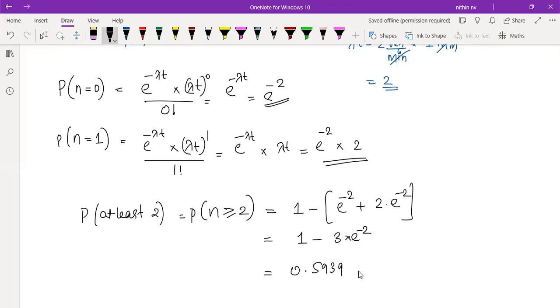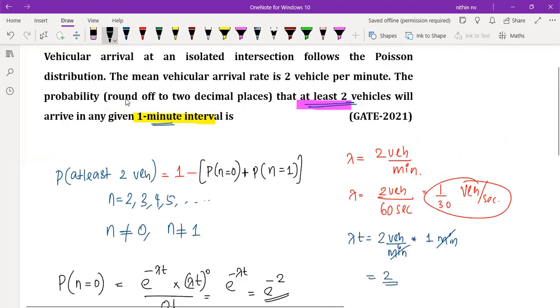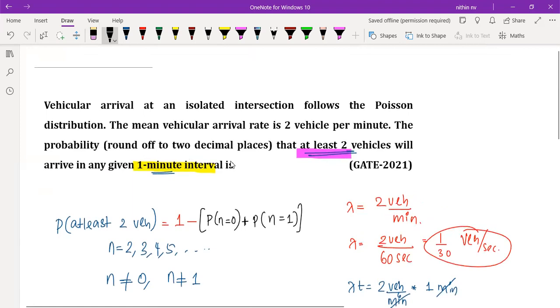0.5939 something like that. Approximately 0.6 you are going to get, or I can say it is 59.39%, right? But in which unit are they asking? Are they asking us to represent in percentage? Now there is no word here, no percentage. Is it there? The probability, round off to 2 decimal places. That's it. They didn't tell that in percentage.